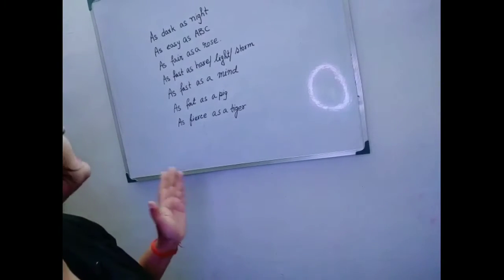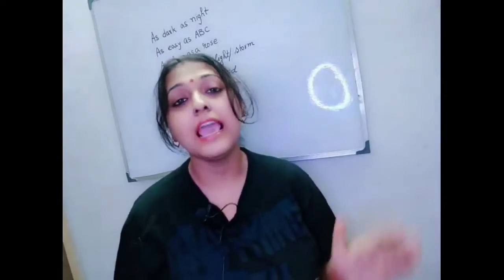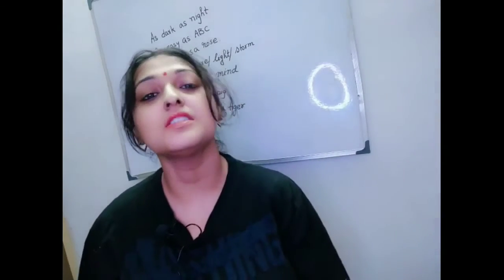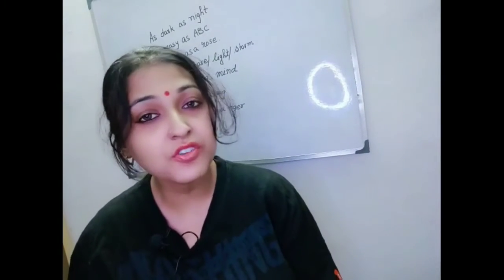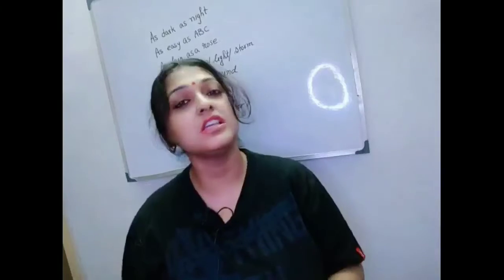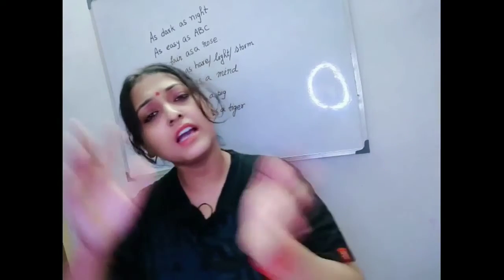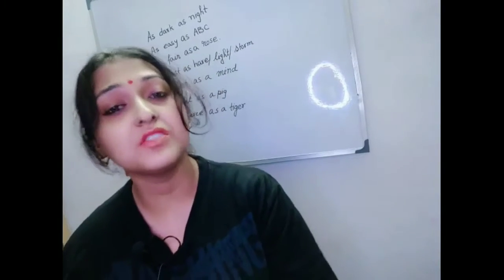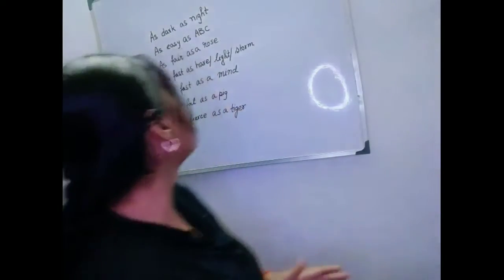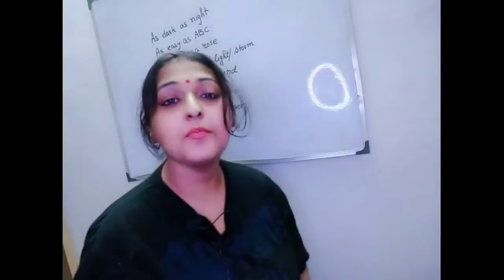And the next one is as easy as ABC. ABCD, the English alphabet, it's really very easy, isn't it children? Yeah, ABCD, it's very easy. So we can compare easy or simple things with ABC, the English alphabet. So we can say as easy as ABC.